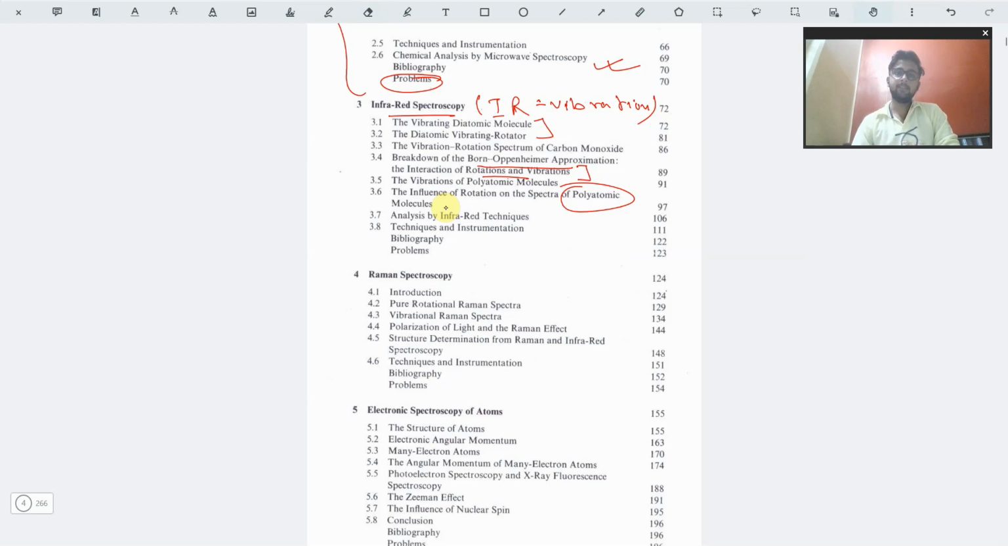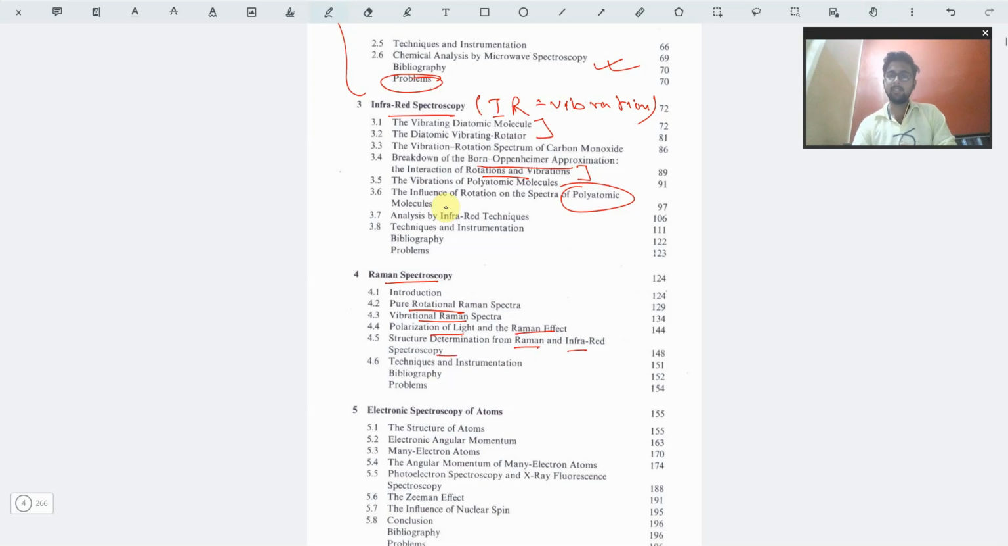So this was the infrared chapter. Then we have the Raman spectroscopy part, which is basically the continuation of infrared spectroscopy in a very advanced way. Firstly we have pure rotational Raman spectra, that is the Raman spectra involved with the rotational spectrum, which is the microwave electromagnetic radiation. Then we have the vibrational Raman spectra, which is the involvement of Raman spectra with infrared spectroscopy. Then we have the polarization of light and the Raman effect, that is the Stokes line, anti-Stokes line, Rayleigh line. Then we have the structure determination from Raman and infrared spectroscopy.